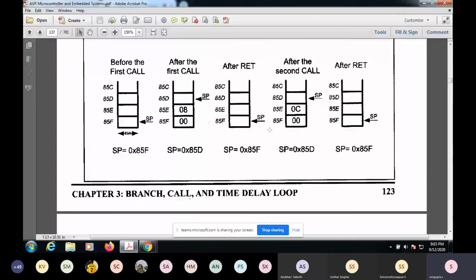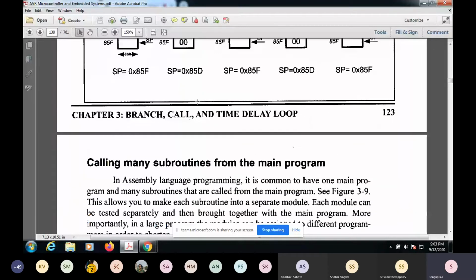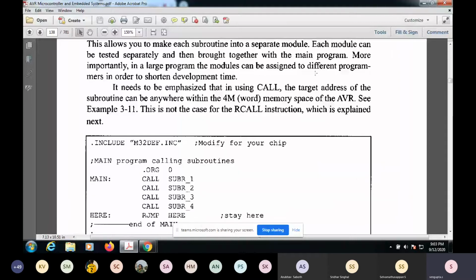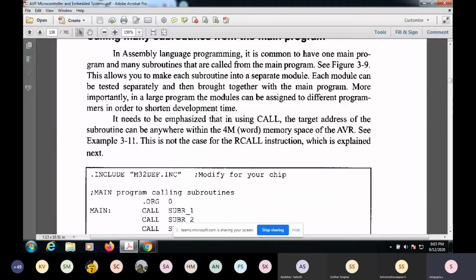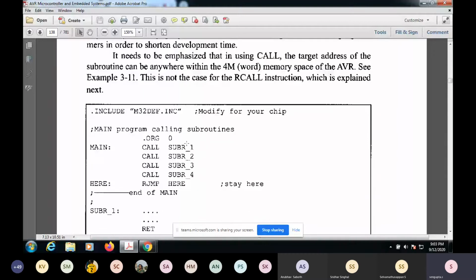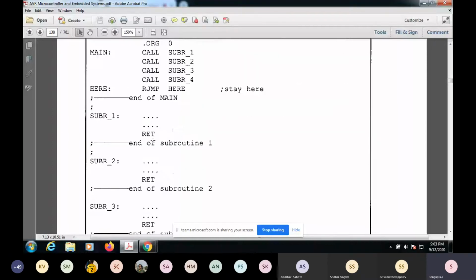Again, after the second call, it will get updated. So you can also call many subroutines from the main program. If you execute many subroutines from the main program, you call subroutine 1, then you call subroutine 2 and so on. The moment you execute one, you return.